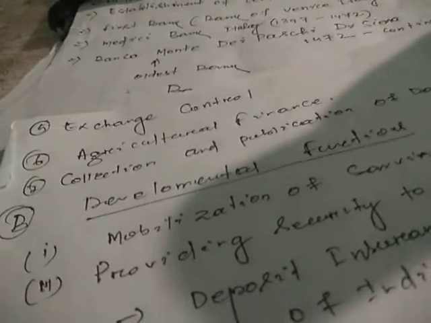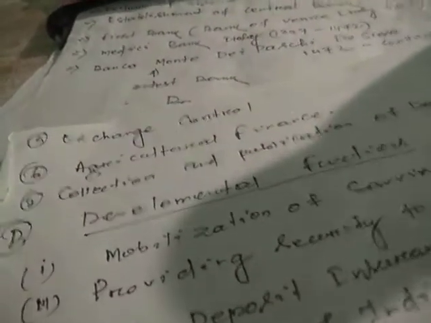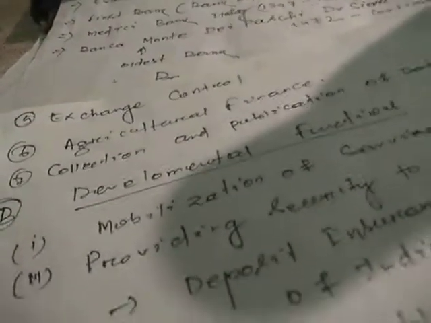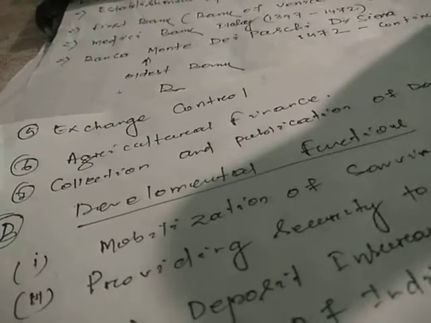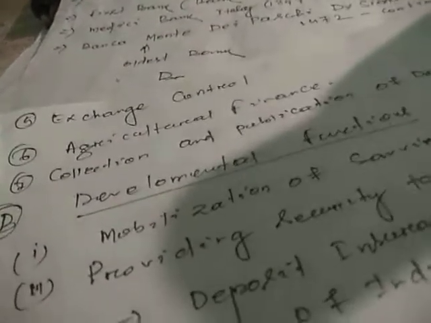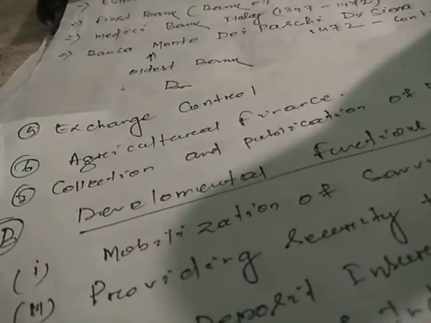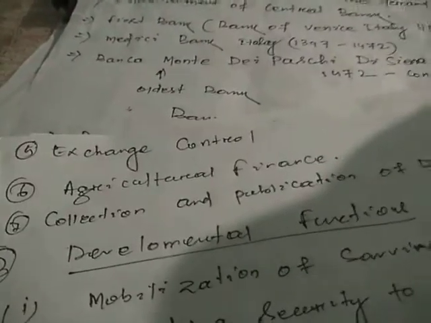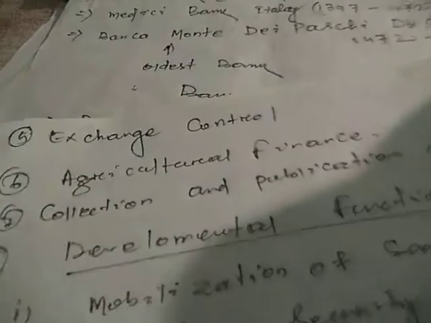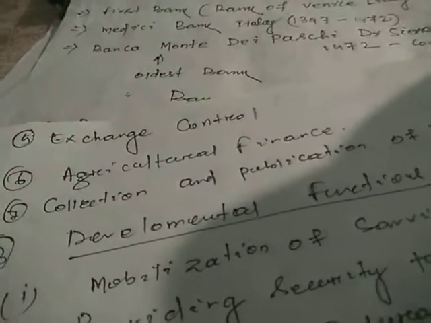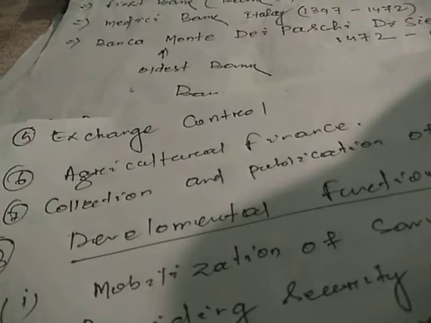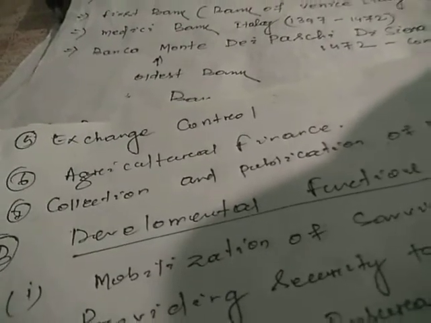Especially now it is the dollar, because as you know, in the world the most demanded currency is the dollar. It also changes at different times. $1 is 67 point something, 62, 65. It changes, and there are so many considerable factors by which it changes. Then comes agricultural finance. The RBI also provides some agricultural finance for the development of agriculture, for purchasing agricultural appliances and tools. So agricultural finance is also provided by the RBI.